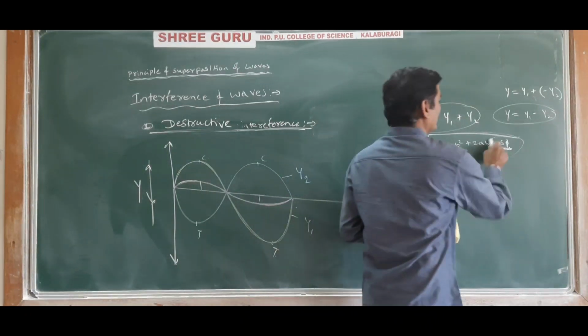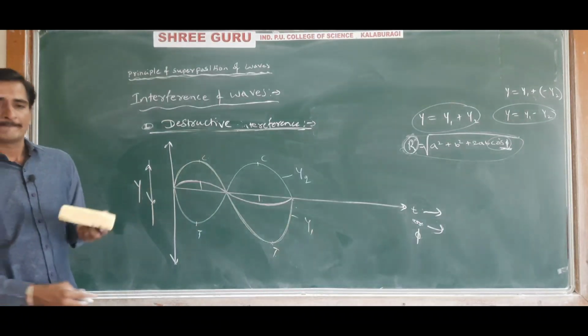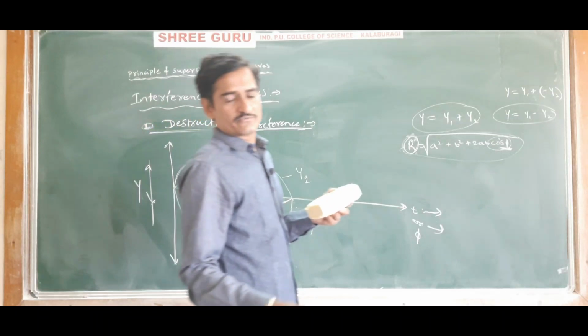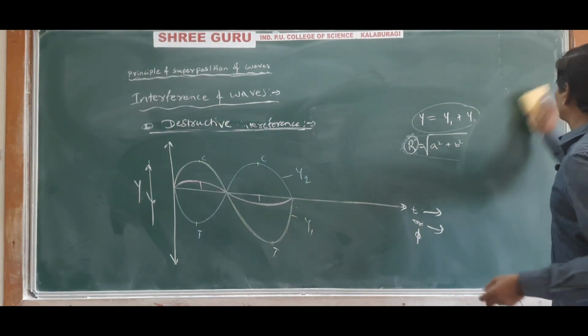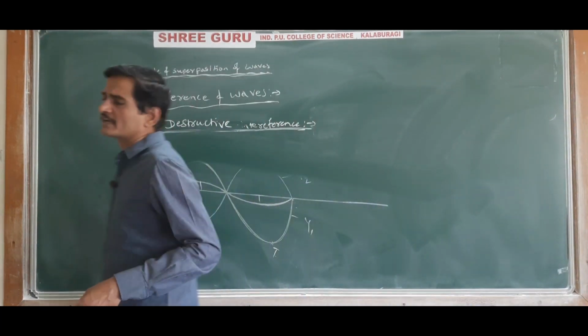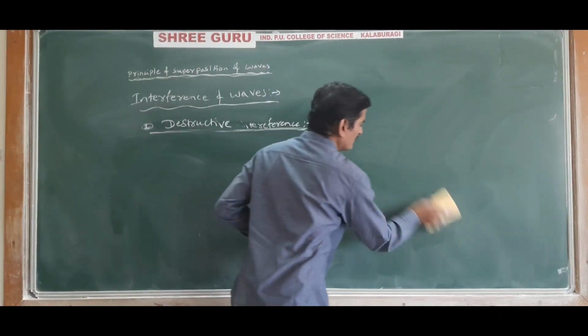But here the value of cos phi will be minimum, that is, out of phase. The phase difference is not constant. Understood? So this is about destructive interference, and we will study constructive interference and destructive interference exclusively in the second year. Just an introduction is there in the first year.